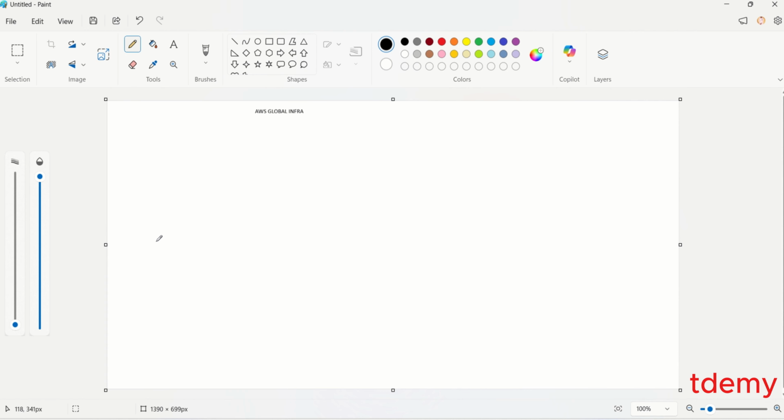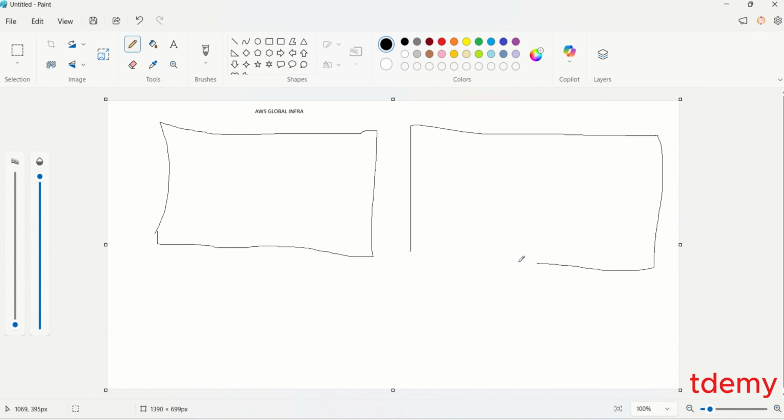So let's say these are regions, and let me just draw this. Sorry, my sketch might not be that beautiful, but you should understand what I'm talking about. You don't need to know the total number of regions we have in the world, but you should understand this stuff. It's a gradual process.